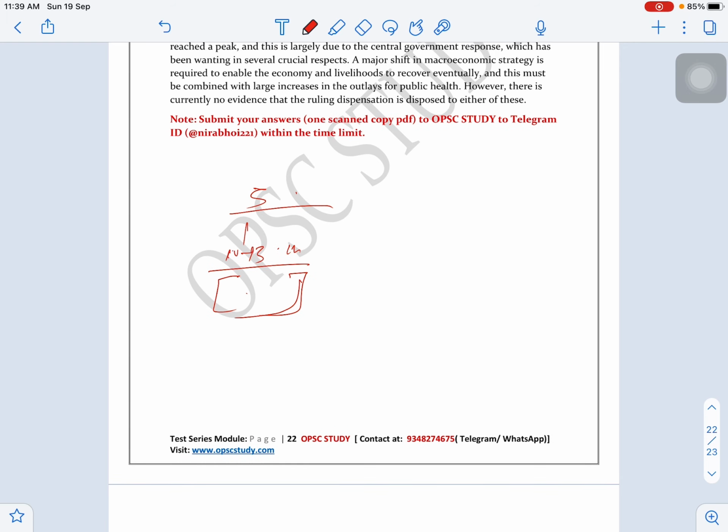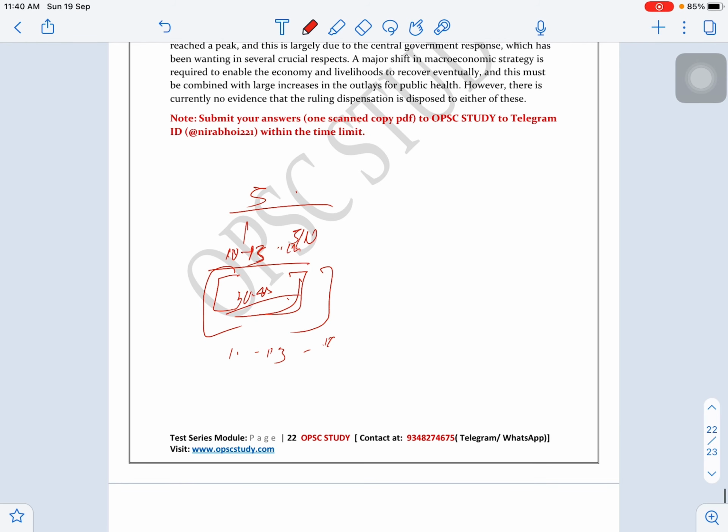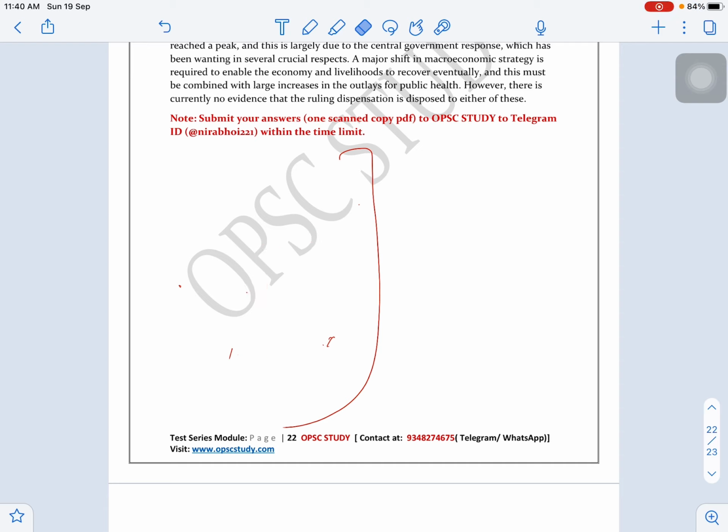So in 5 marks you need to write 10 to 15 words for the intro, 10 to 15 words for the conclusion, and 30 to 40 words for the body. If you write more, then it is good, as it is open-ended, but in a time-constrained format you cannot write more as per the demand of the question. So you need to restrain yourself to write the crux of the answer.